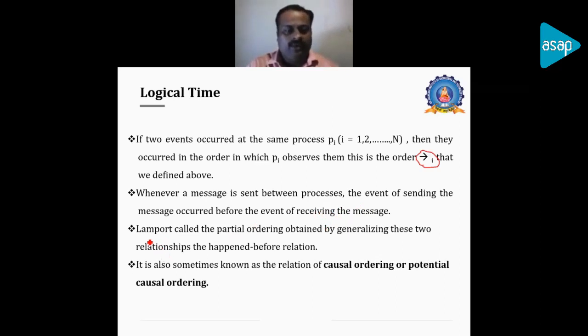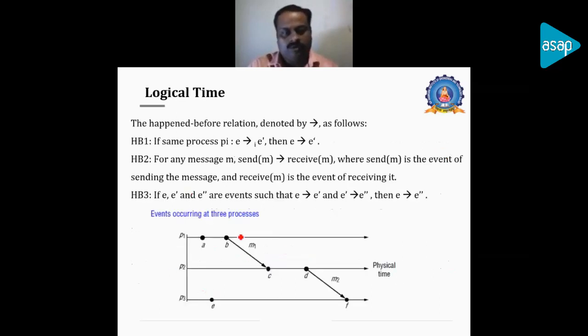And this will be taken as Lamport's method, a partial ordering obtained by generalizing these two relationships, that is, the happened-before relationship. So that is the basic core method which works for logical time. It is also known as causal ordering or potential causal ordering, and it was suggested by Lamport. So it is also known as Lamport logical clock, and it is denoted again.